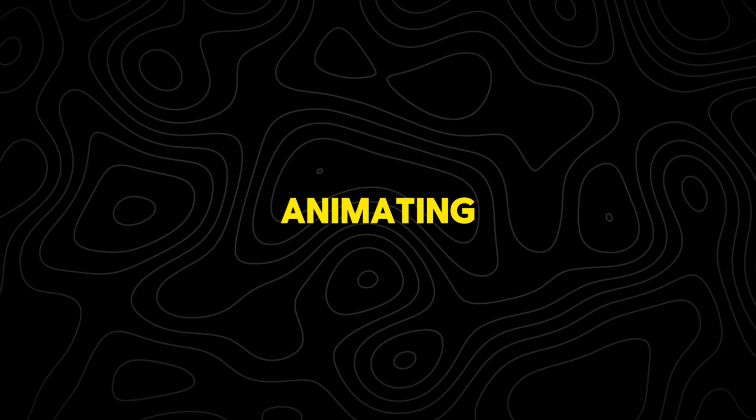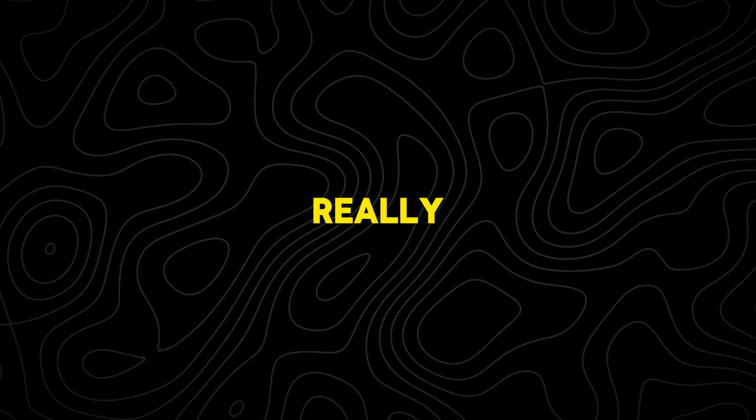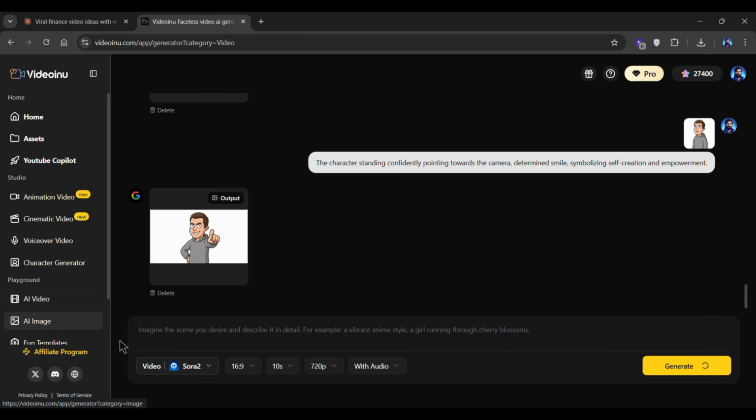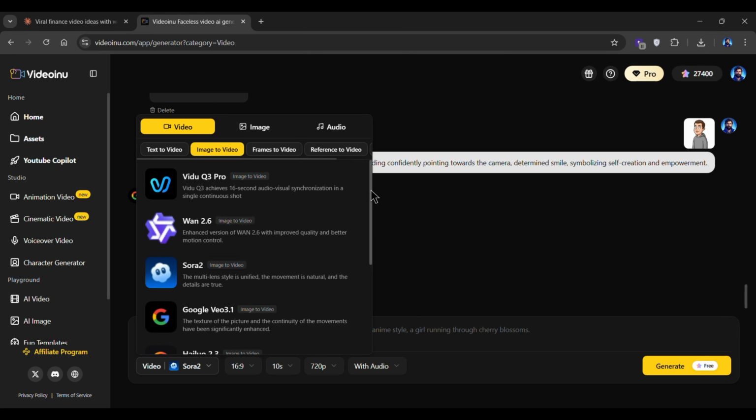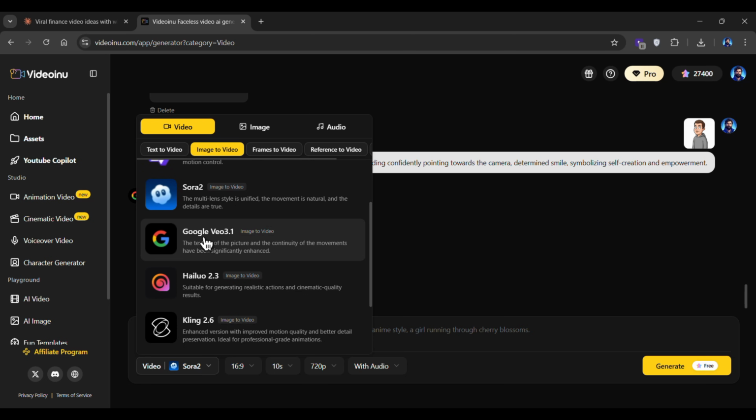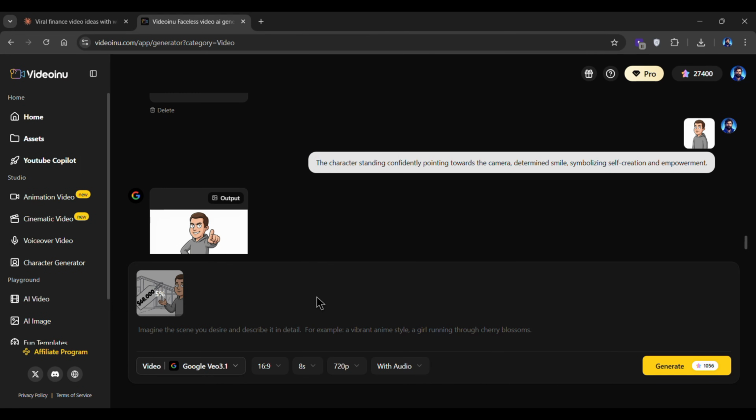Okay, the next step is animating the images. And this is where things get really exciting. Head over to the video section and select the image to video option. Now select a video model. I'll go with VO3, but you can definitely experiment with others such as Sora or Kling. Next, upload your first generated image as a reference.